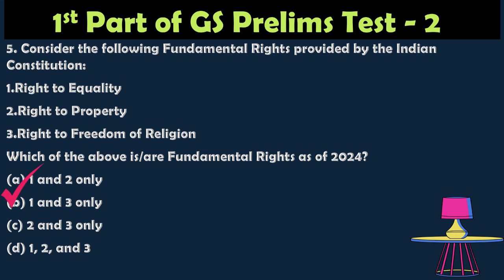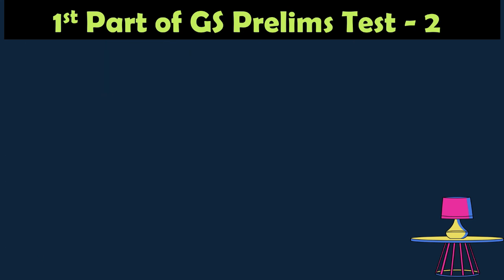Option B, 1 and 3 only. Because the right to equality under Article 14 to 18 and right to freedom of religion, Article 25 to 28, are fundamental rights. The right to property under Article 31 was removed from the fundamental rights by the 44th Constitutional Amendment Act, 1978, and it is made a legal right under Article 300A. So we are providing that fundamental rights are right to equality and right to freedom of religion.